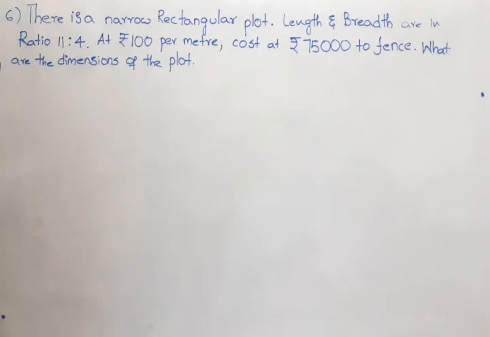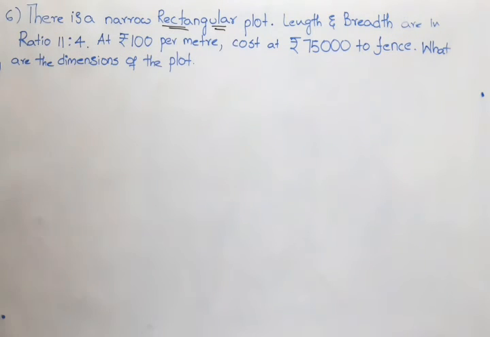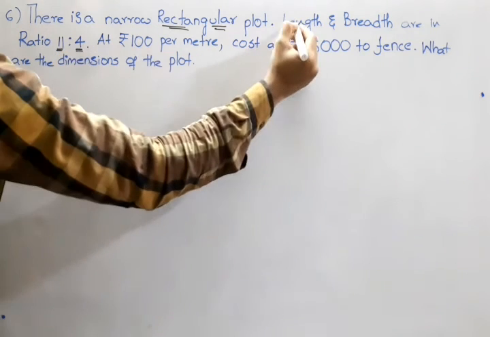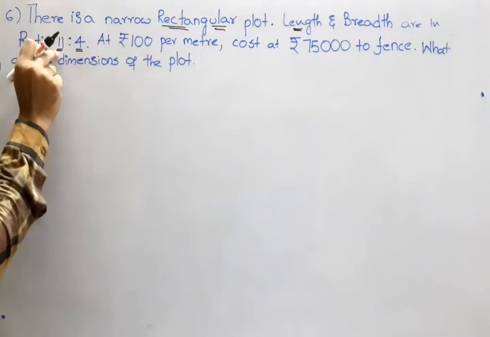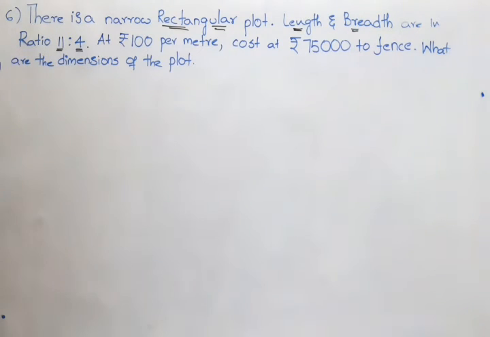The important points to be noted for this question are: rectangular plot, length and breadth are in the ratio 11:4. So 11 comes to length and breadth will be 4. So look, let us take that first.